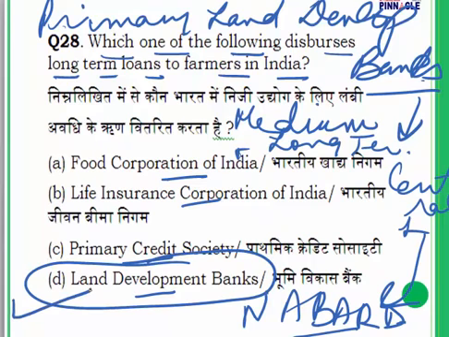Question number 28, land development banks. Why? Because medium and long-term loans are dispersed to the farmer through primary land development banks, as I just told you, who depend upon the central land development bank, and these depend on NABARD.